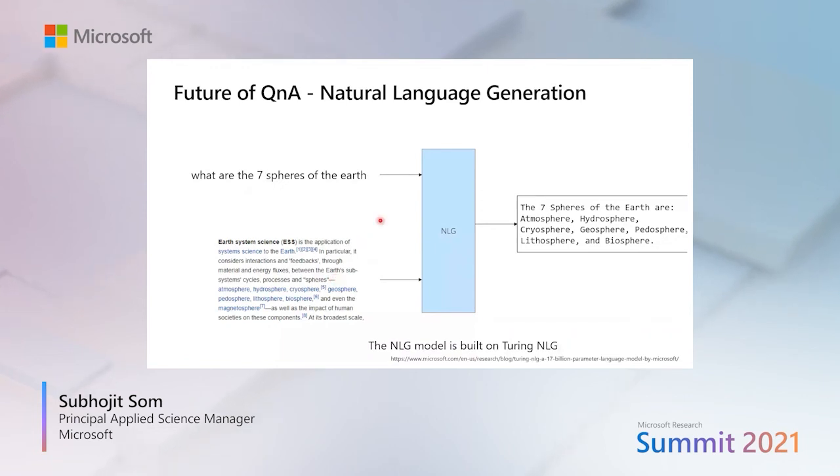Now, we have tremendous progress in natural language generation capabilities, so the models can take both inputs, the query and this paragraph, and generate a very friendly answer to that question. Like in this scenario, one of our models output this answer, which said the 7 spheres of the Earth are this. So this is big progress, and we can now do this answering based on multiple documents as well. We can feed multiple documents or multiple paragraphs to the same model, and it can summarize content from multiple documents to generate an answer like this.